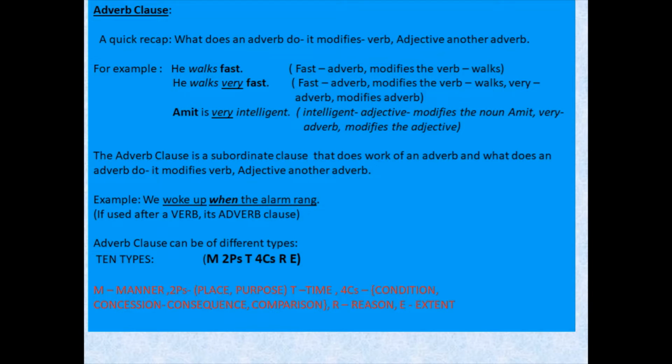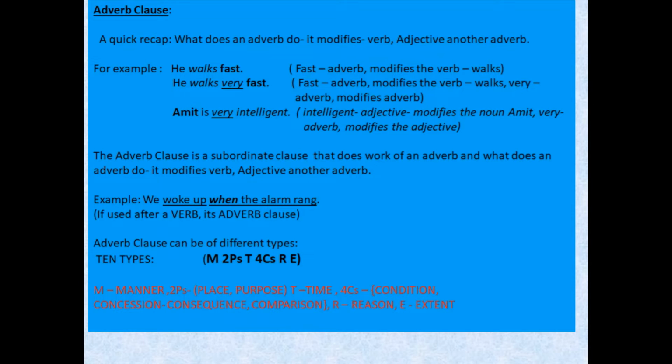When I was explaining the adjective clause, I told you how to find the difference between an adjective clause and an adverb clause. An adjective clause, if it is placed just after the noun, will work as an adjective clause. And if a clause is modifying the verb in a sentence, it would be your adverb clause. So here, when the alarm rang is placed just after the verb, and so it is modifying the verb used in the sentence. We woke up when the alarm rang. When did we wake up? We woke up when the alarm rang.